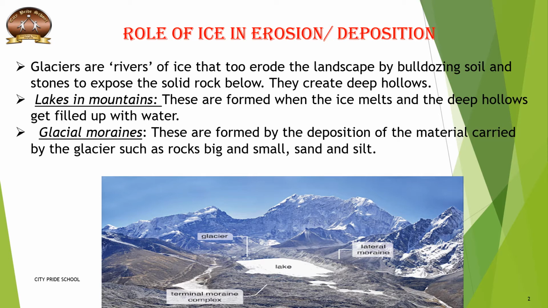Glacial moraines. Now see, when we studied about rivers, what happens when a river floods? The silt and the clay get deposited on the banks. Here also the same thing happens. When these glaciers keep moving, they also carry some material with them, maybe some big or small rocks, sand, silt, and that too gets deposited on its way. Here in this figure you can see the silt, sand, and small and big rocks that got deposited on its way, and they form glacial moraines.